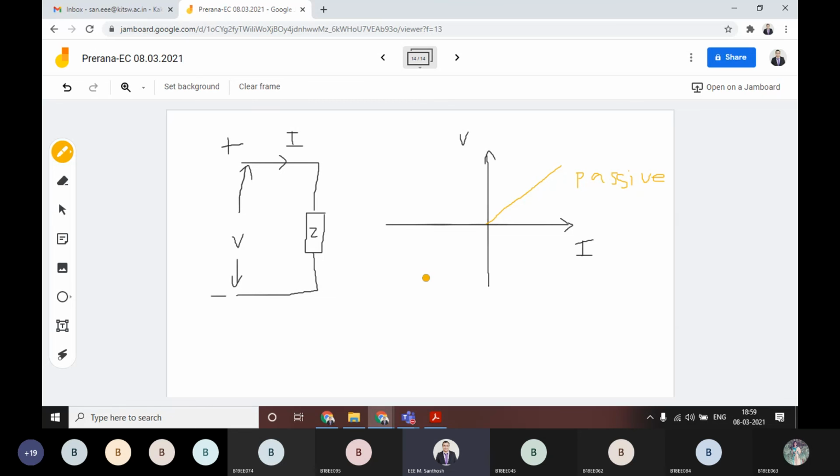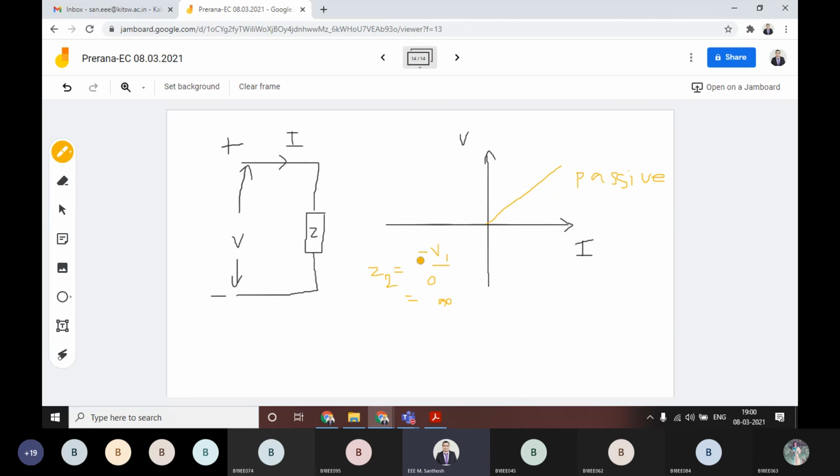Suppose v1 is a finite value, then for calculating the impedance we need minus v1 by i1. There is no i1 value, right? This i1 value is 0, that means the impedance is infinity. Here a finite value, here infinity. Both the impedances are different.